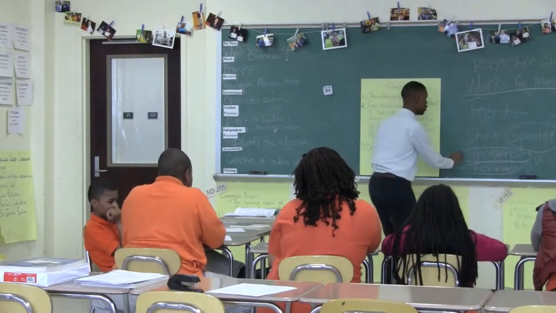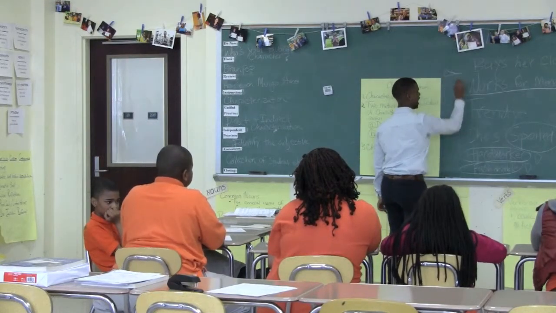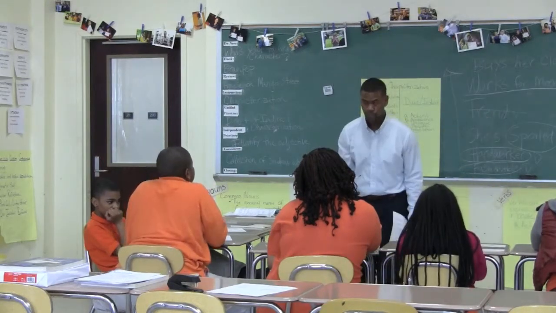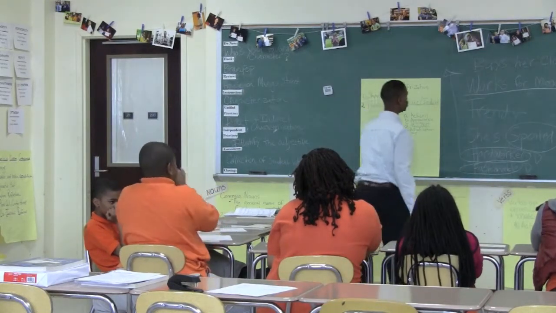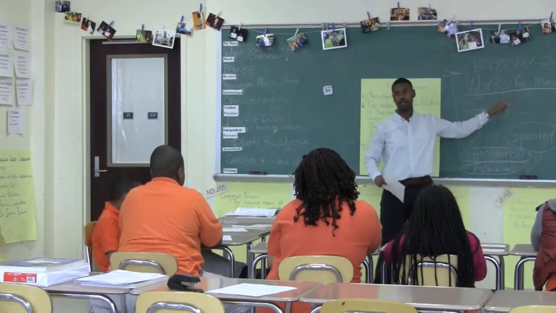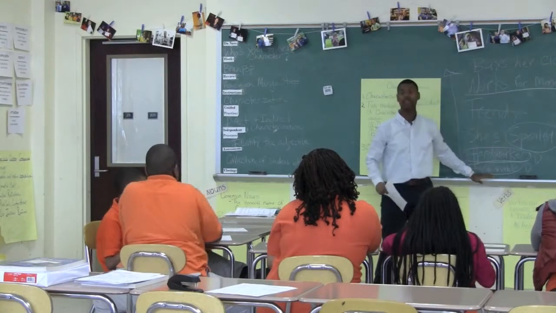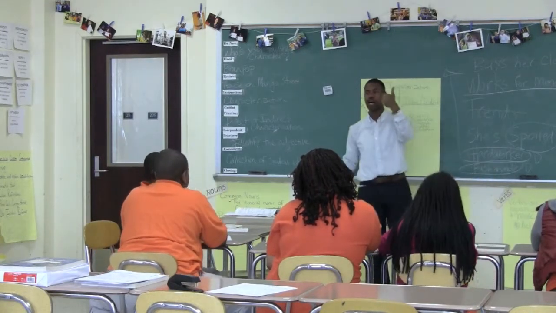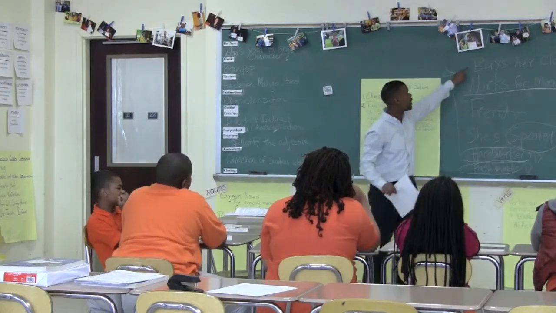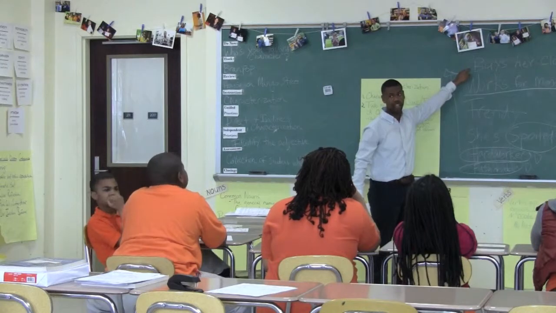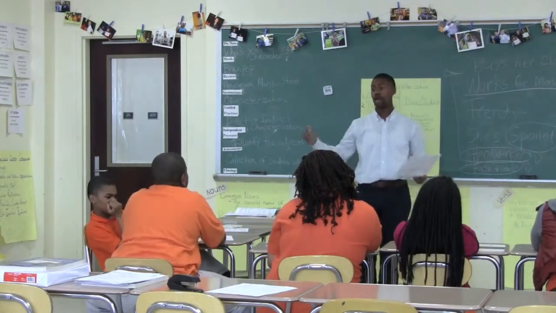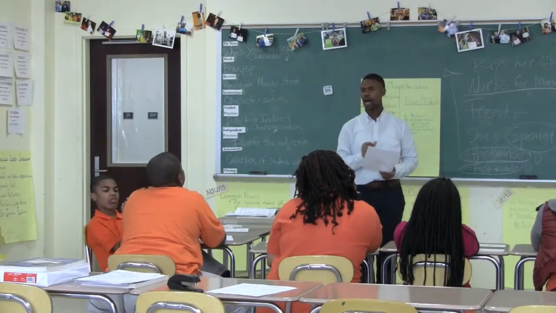Her sister is right. And we used indirect characterization to determine it. You know why? We used indirect to determine that she was a hard worker because we looked at the things that she does, and we also looked at the thoughts of others. Her sister tells us that she's a hard worker, which is a direct characterization. But we looked at the fact that she buys her own clothes and works for her own money to tell us indirectly that she is a hard worker and she is not spoiled.